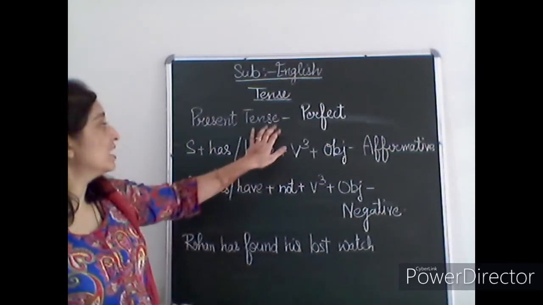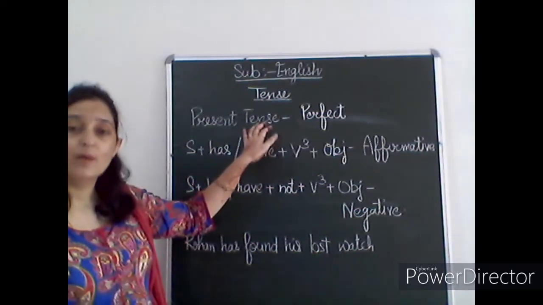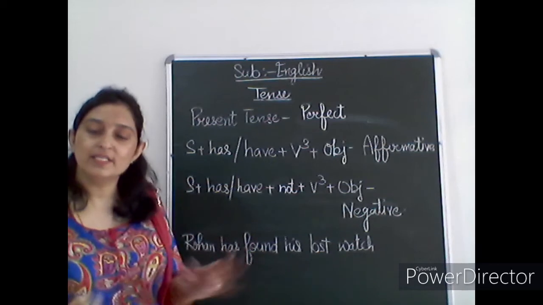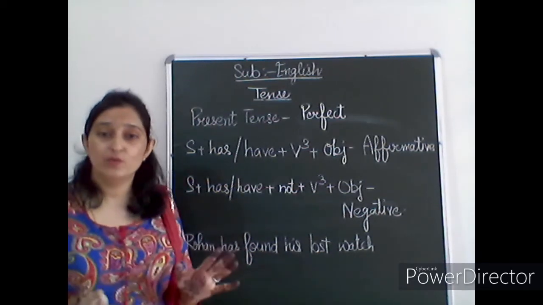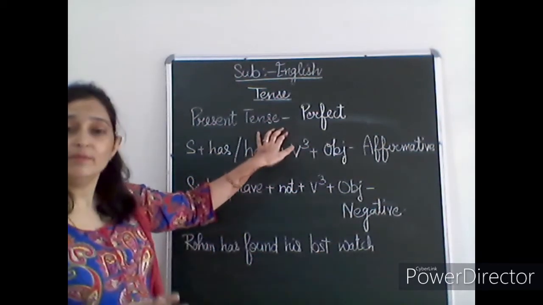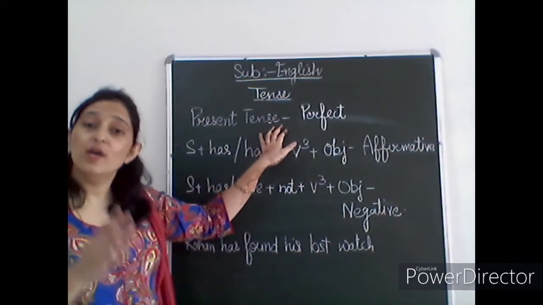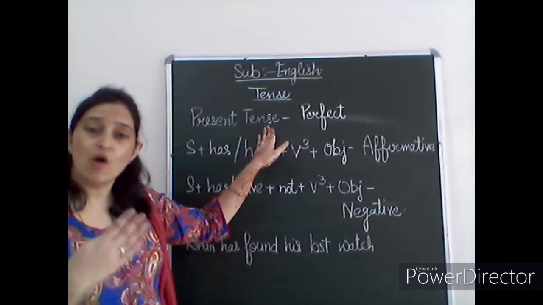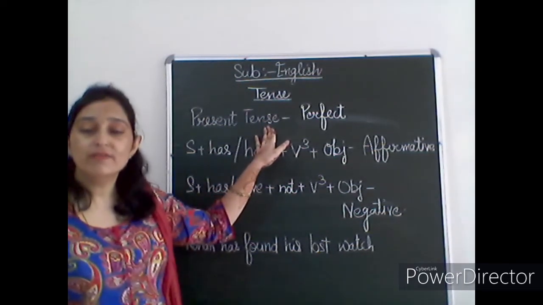So what is exactly the meaning of perfect? Perfect means perfect. The thing that is just complete, that is just finished by you. That just completed action falls into this perfect category.